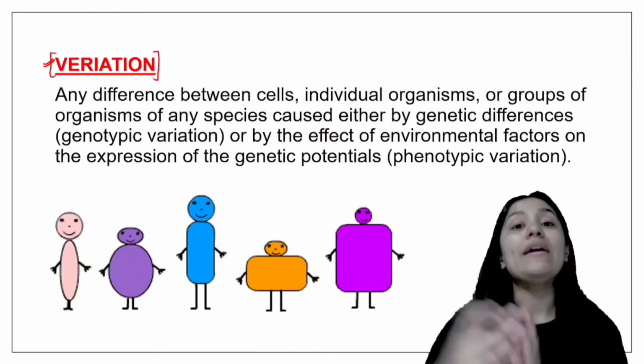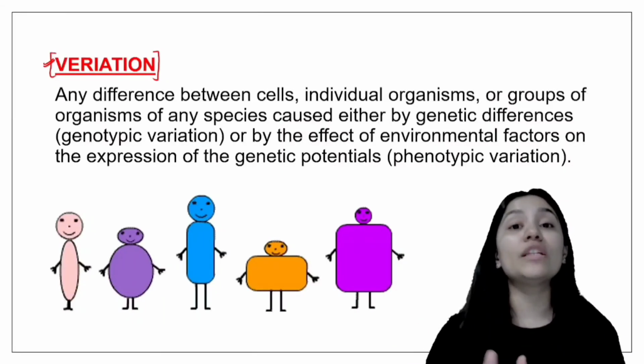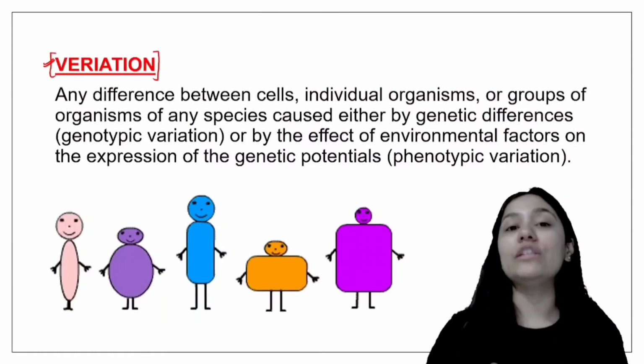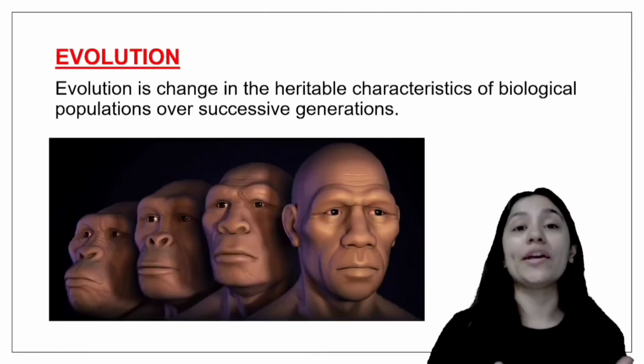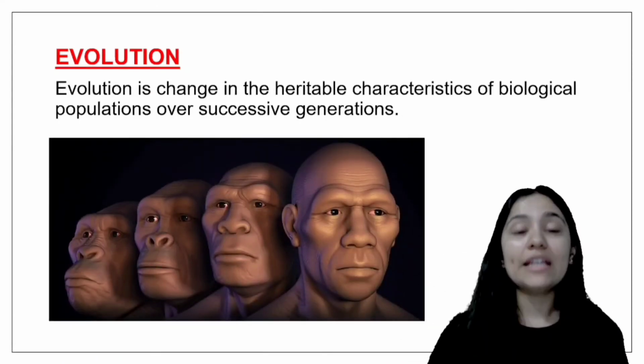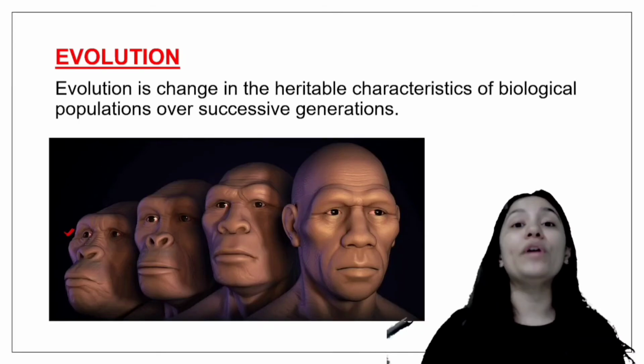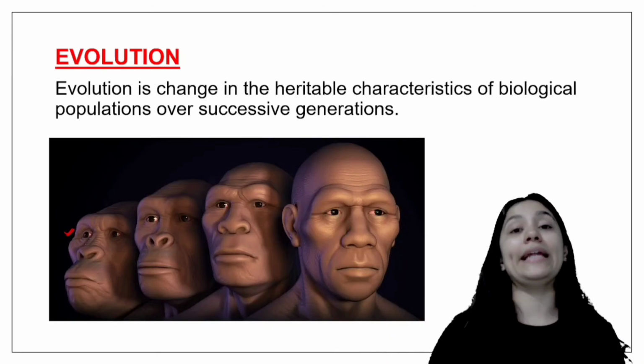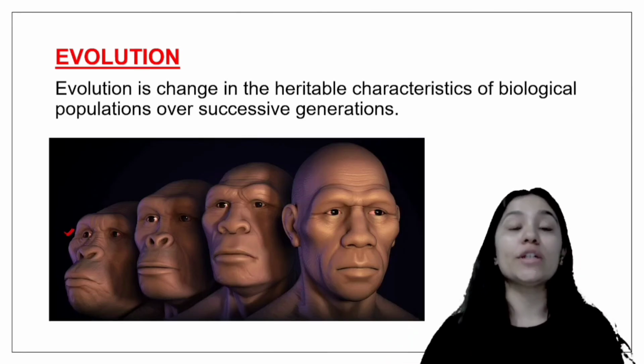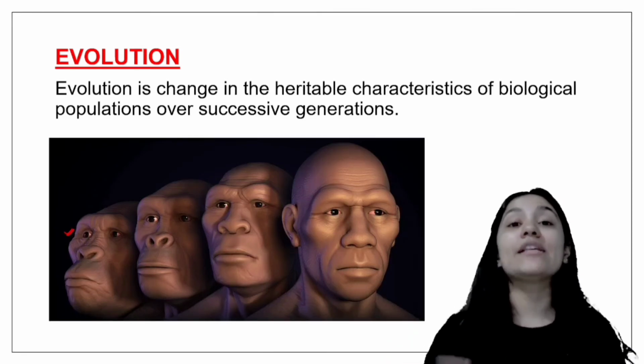That's why variation occurs, and because of this variation and these differences, we have acquired evolution. This is an early human. We are different from early humans. Why are we different? Because of this variation, because we are creating new combinations of genetic information or new combinations of characteristic features, and that is the basis of evolution.